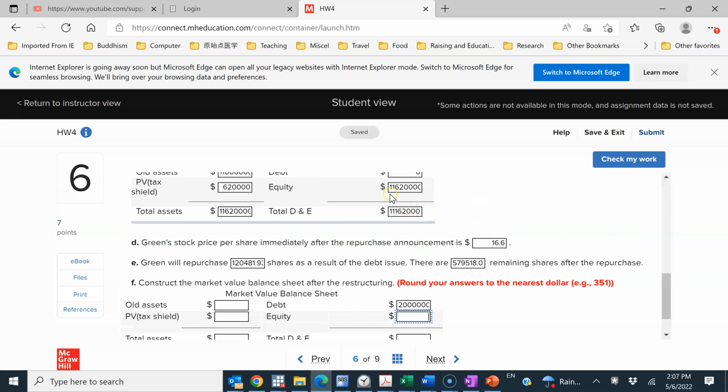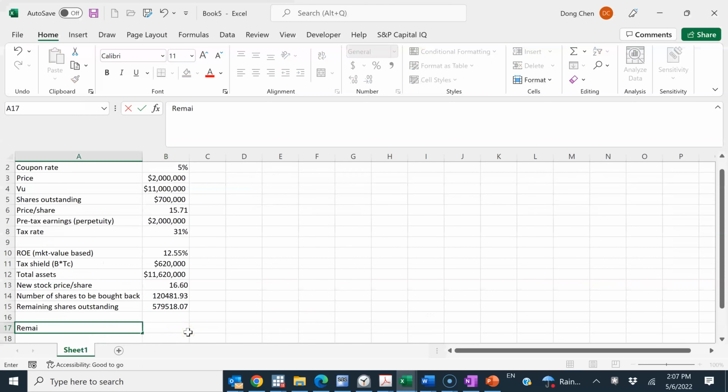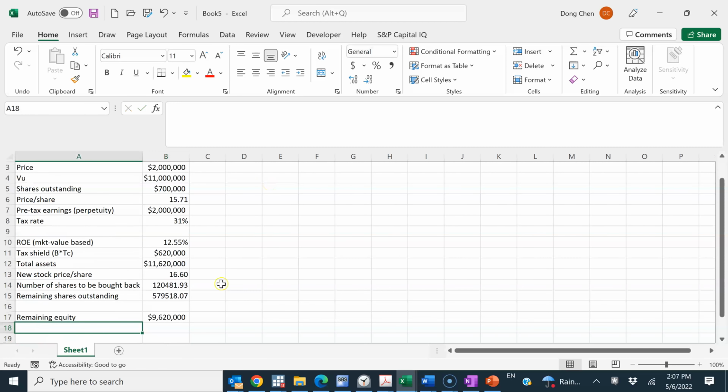So it's going to be $11,620,000 minus this $2 million. That is the remaining equity. Or you can also, how can we use? Let me first write down the first way. It's going to be 11,620,000 minus this 2 million total debt. That gives us the remaining equity.